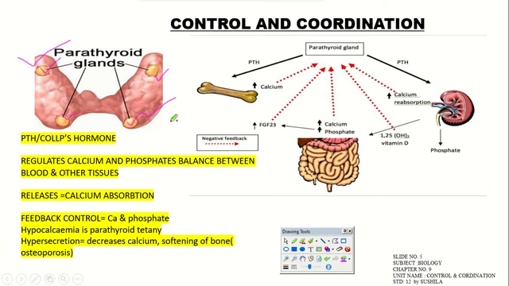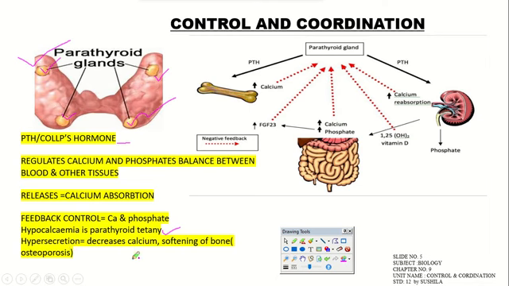And the parathyroid hormone has another name: it is Collip's hormone. What it actually does, its main function, is to regulate the calcium and phosphate balance between blood and the other tissues, and calcium absorption, mainly through feedback control. Calcium and phosphate are the minerals involved, and for that it leads to the hormonal regulation process. Under hypocalcemia, with that the calcitonin hormone is there, if you remember, right? Calcitonin hormone is mainly for calcium absorption. If hyposecretion is there, then parathyroid tetany, a critical condition, occurs in the body.